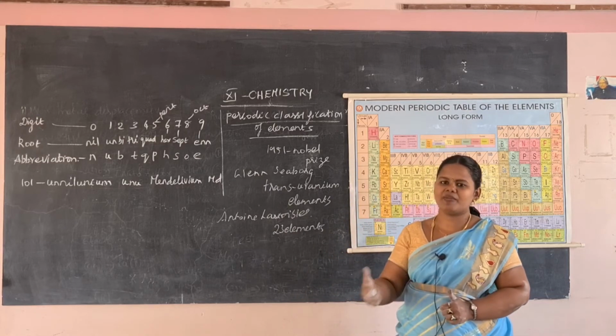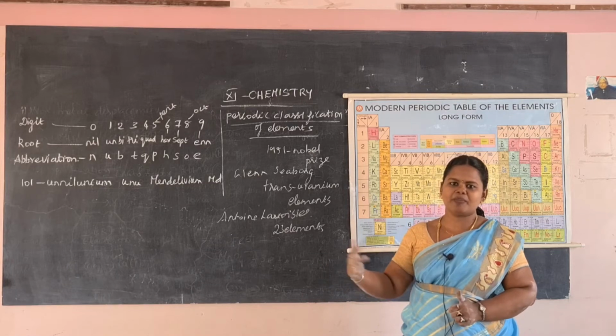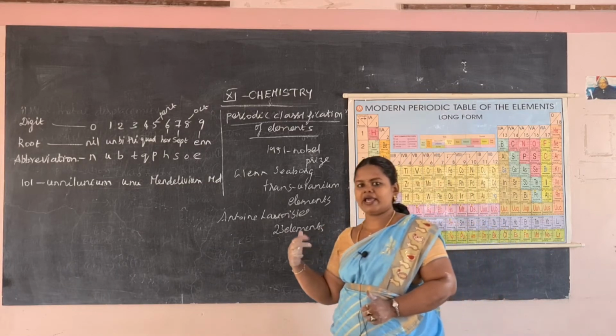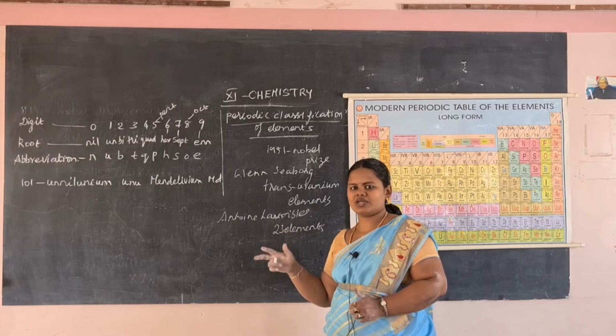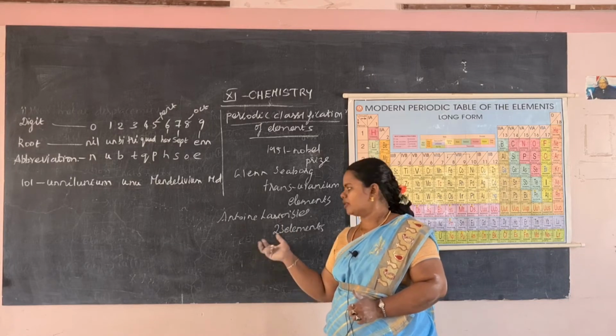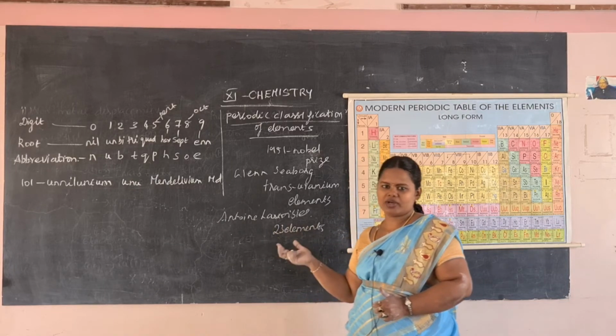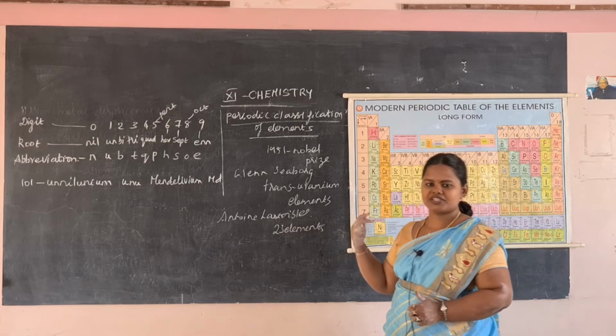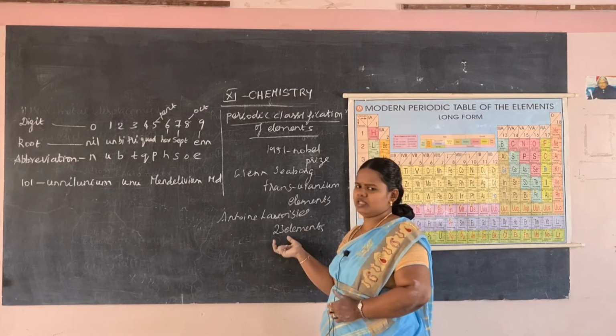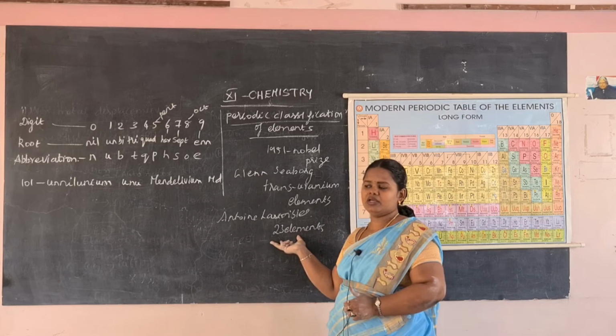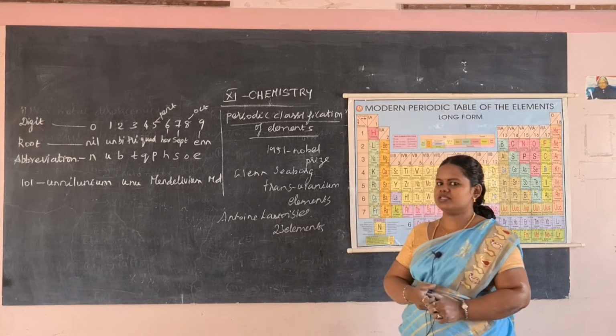Under acid making elements, sulfur and phosphorus come. Then gas making elements: hydrogen, oxygen, nitrogen come. Then metals: copper, lead, tin come. So he arranged this type of elements.